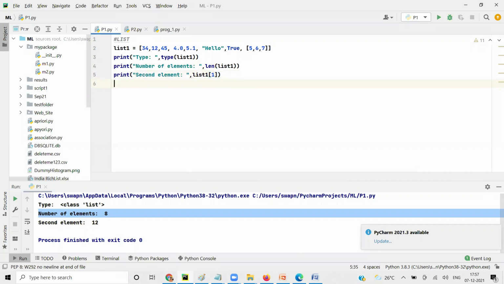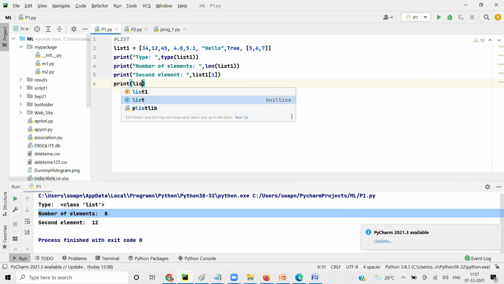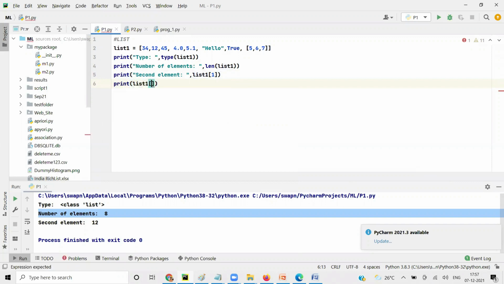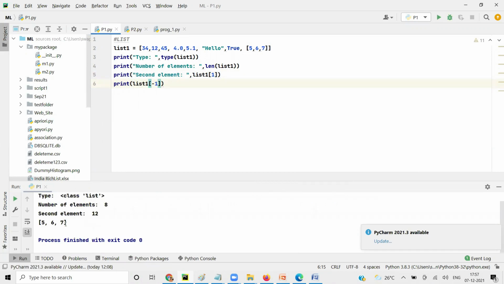So as you said, we can get the last element using list 1 of -1, right? When you print it, you get isocell. Now this whole thing is one member, so that's why we got this. Now if I want to know the type of this, type of last one, what will it be? List, obviously, isn't it?